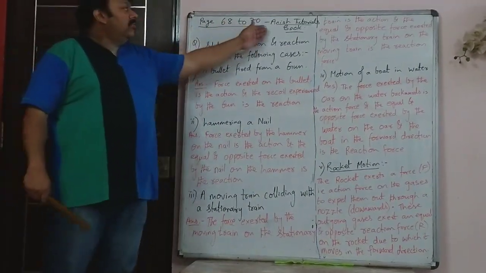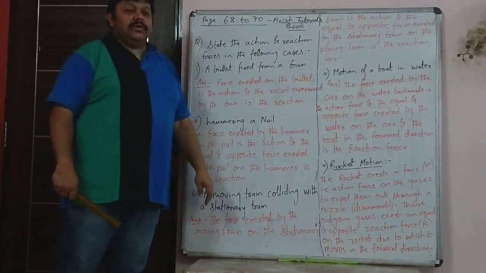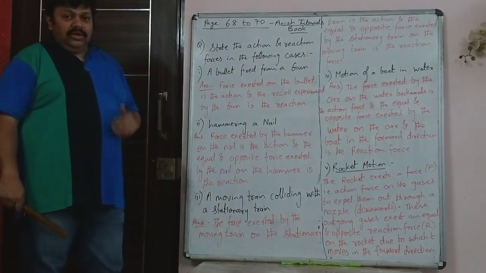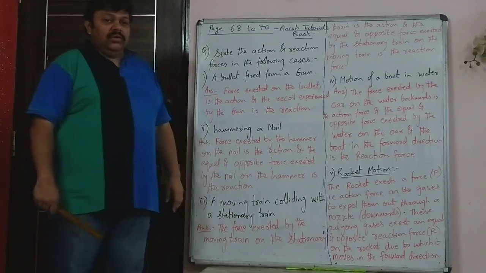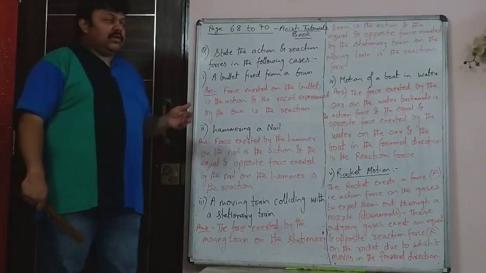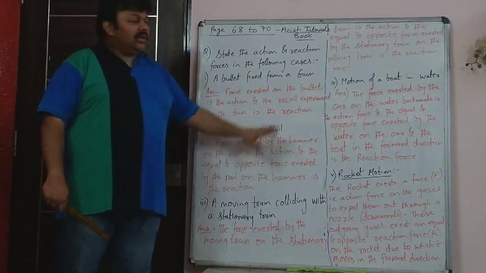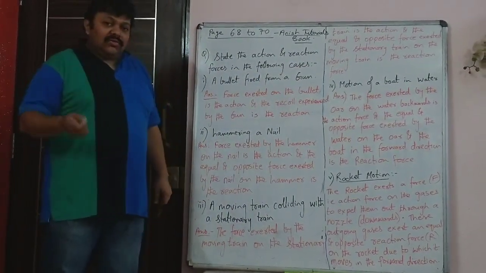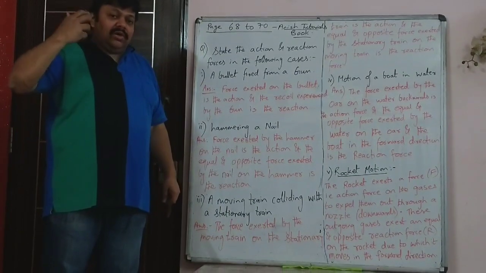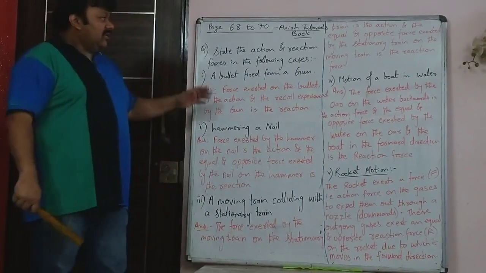Now students, on pages 68, 69 and 70 of Anish Tutorial books, there are questions based on Newton's third law of motion. Of course, those questions and answers are given, but that doesn't mean that you don't have to copy all this. You have to write it, because when you write things one time, it remains in your head for a longer time. So please write all this.